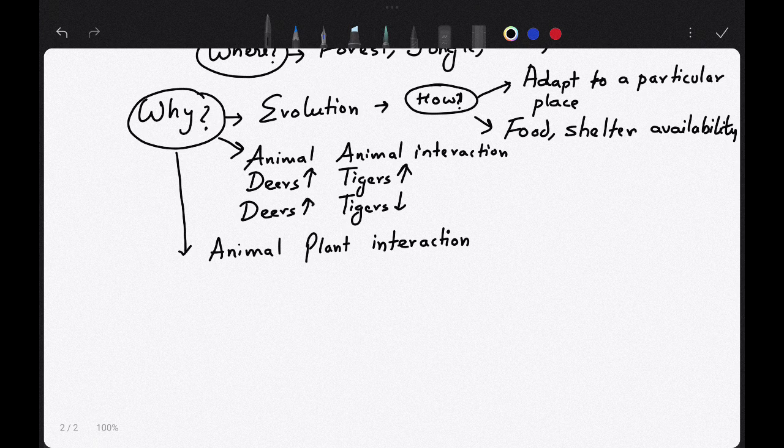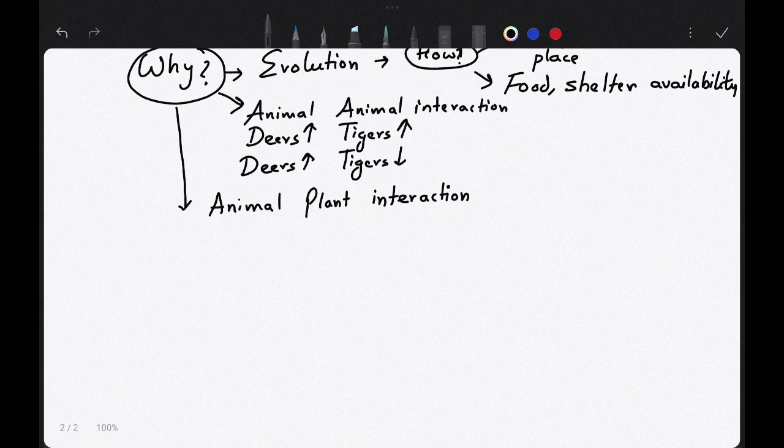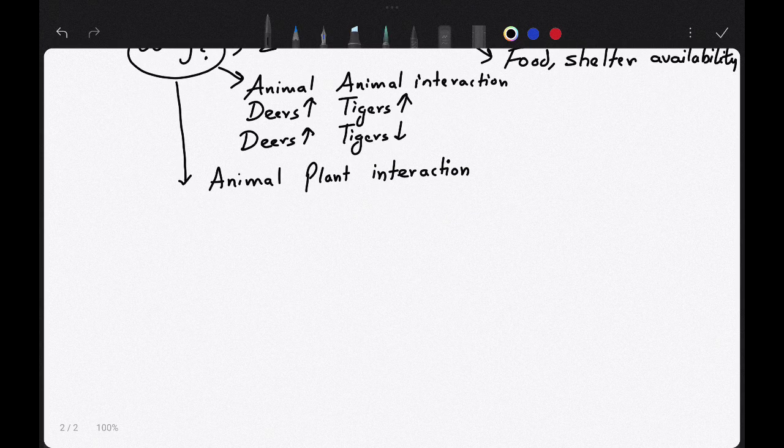Okay, write down these things. Now if the animal and plant interaction is seen, you will see if the population of the grass in an area increases, then what will happen to the population of the deers in that area? The population of the deers will also increase, because of the same thing, the availability of food.